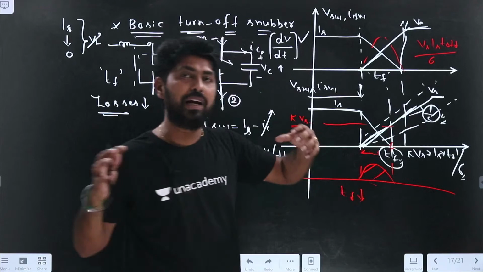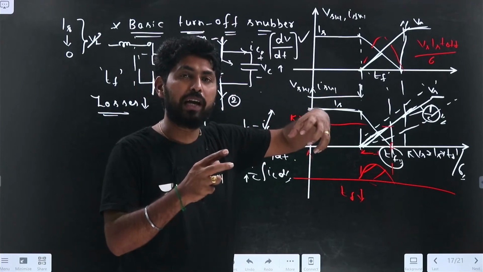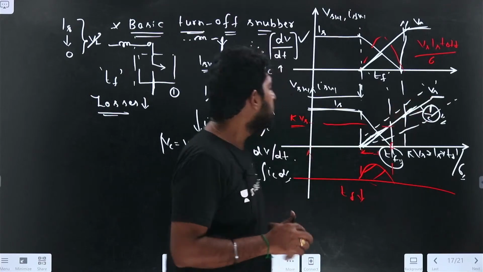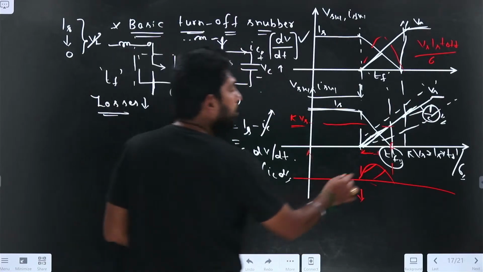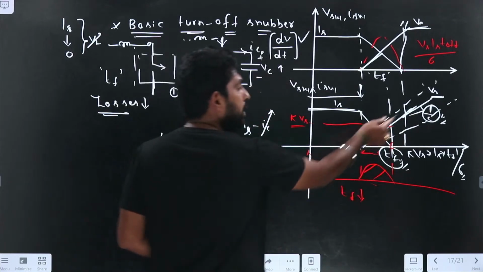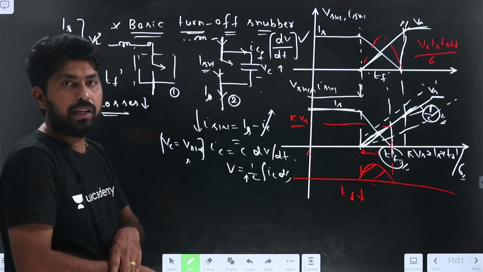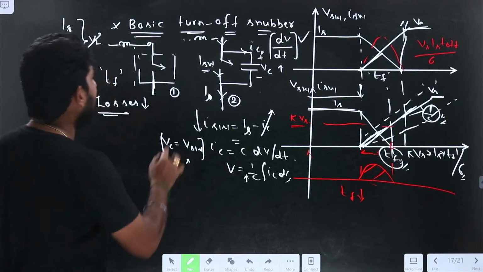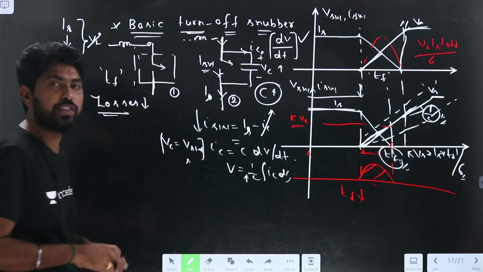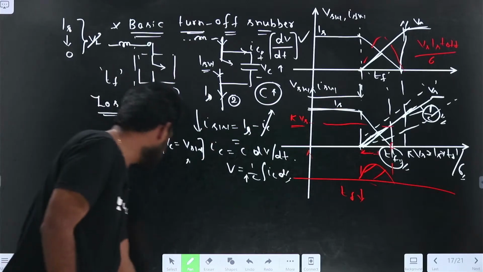Even if I apply a sudden voltage, because of the capacitance it is applied slowly. Due to that, the TF is reduced and the dV by dt is also reduced. The slope will be reduced. If I choose a large value of the capacitance, the slope will be reduced.